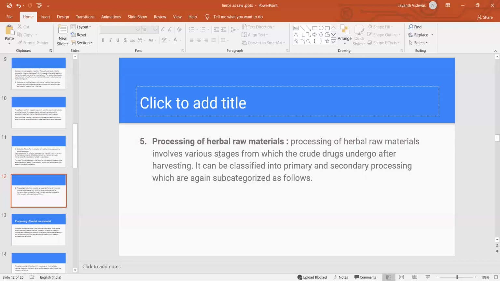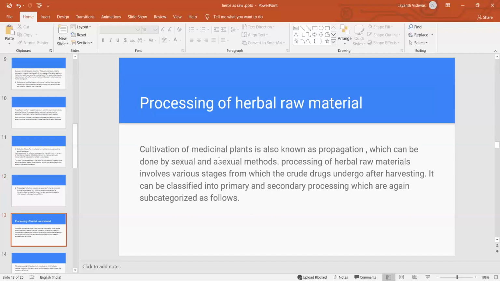So the processing of herbal raw materials can be classified into two types. One is primary processing, and the second one is secondary processing. Primary processing and secondary processing are important for the processing of the herbal raw material.